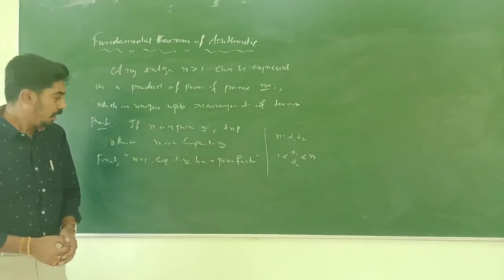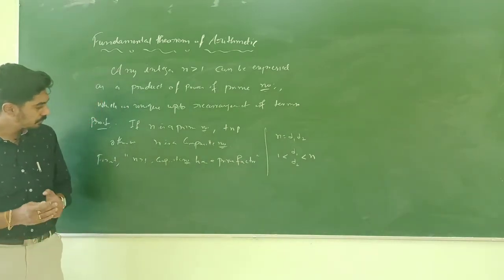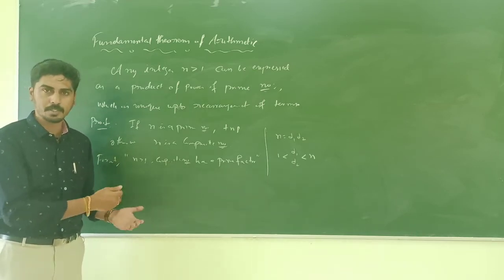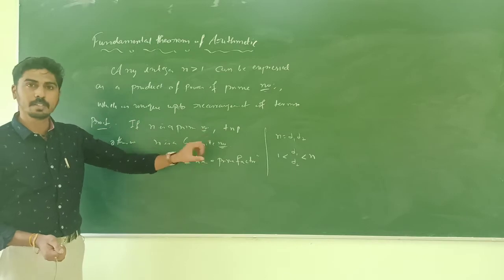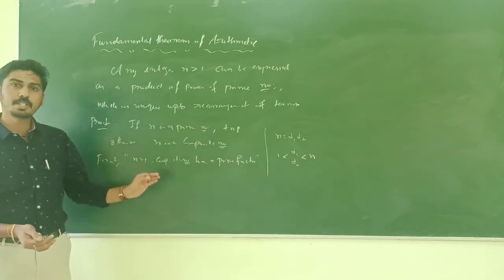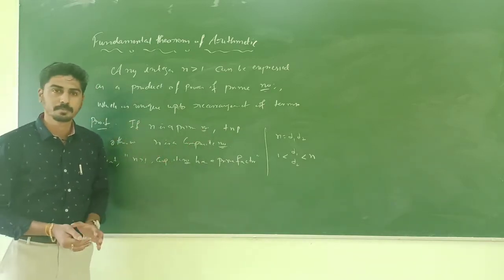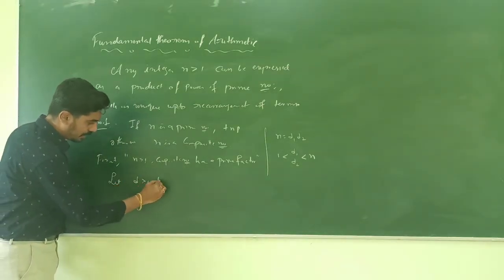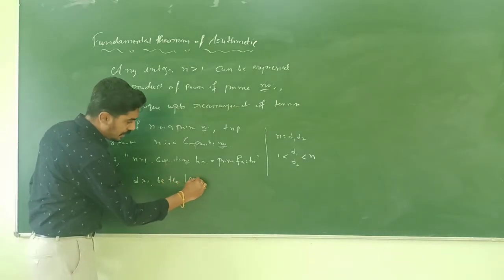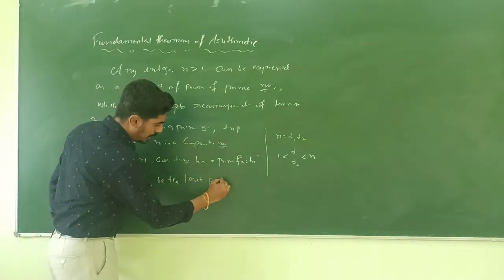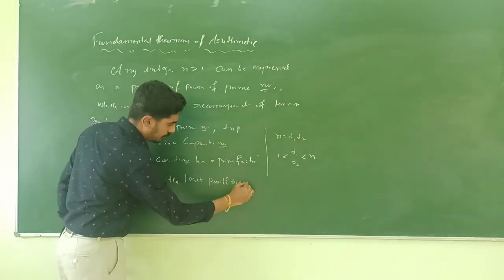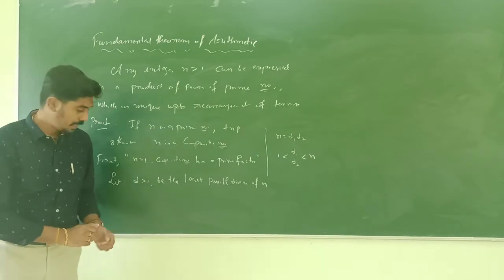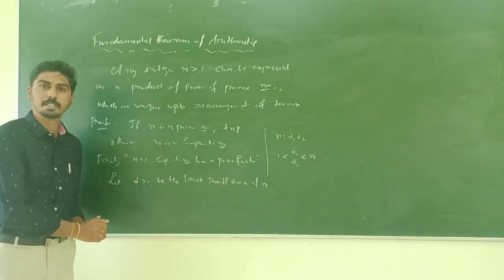How to prove this? Since n is a composite number, it has a number of divisors. Among all such divisors, choose the least divisor greater than 1. Let d greater than 1 be the least possible divisor of n. Then I claim that this d should be a prime number.